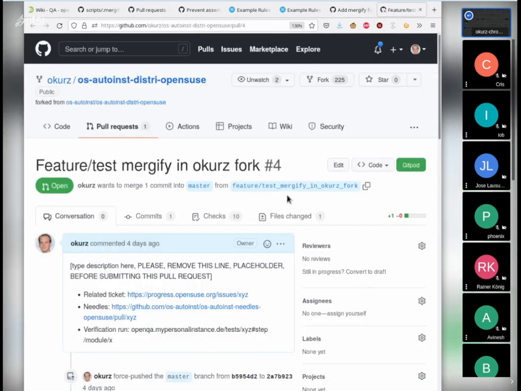If you want to see, I was trying that out. For example, here I was creating, in my own fork, based on a Mergify configuration in my own fork, a pull request, and on purpose I left the placeholder text in the description, and the verification run includes the example text. So any reviewer seeing that should say, please change the template, otherwise we won't be able to take a look into what you actually want to achieve, and we won't merge the pull request.